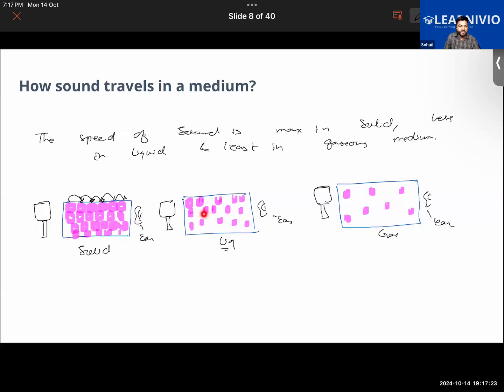But in the case of the liquid, remember the example of you hammering a metallic object under the water. Your friend will not be hearing it properly because the speed of the sound is less, and some of the energy is lost into the water as well. So the sound will be traveling here. It does not mean that it is not going to travel, but the speed of the transfer of the sound will be less. In the case of gases, it will be very low. It is least in the case of the gas, because you can look at the distance between the particles here.